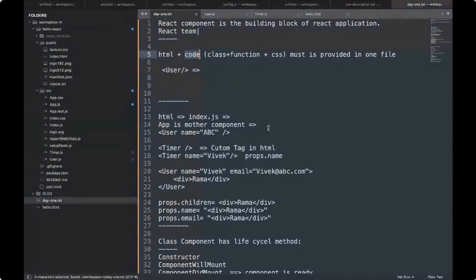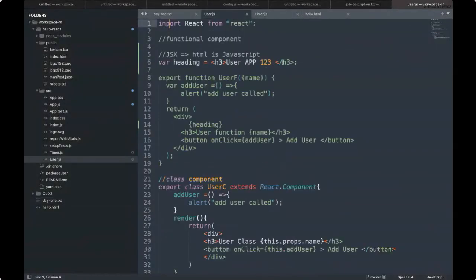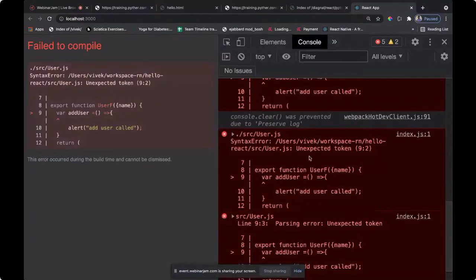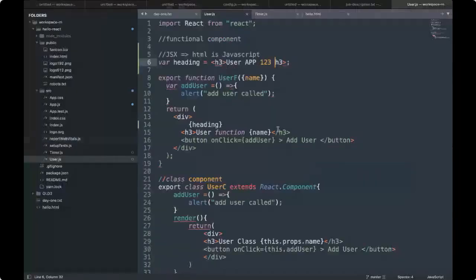With JavaScript, it also checks during compilation and validates whether the JS is proper or not. For example, if I remove something here, you can see I get an error instantly. It is checking and identified that this element is not properly closed.